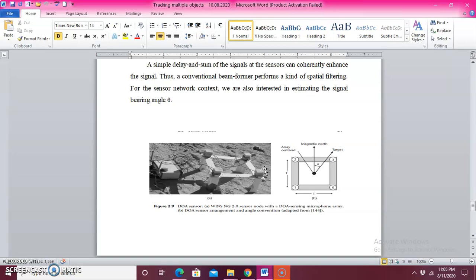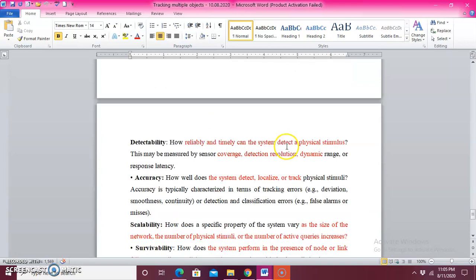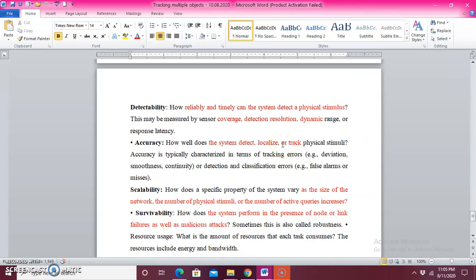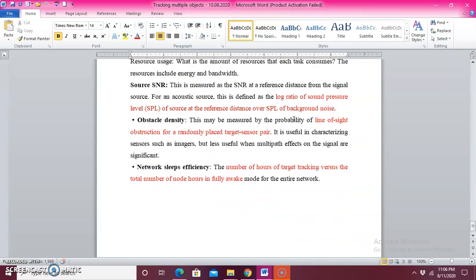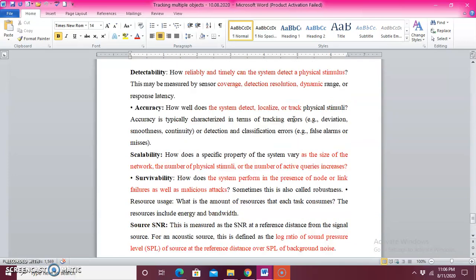Using that DOA algorithm, we can handle multiple sources and calculate them. Moreover, here they have used a model called the Gaussian function. After calculating those, the performance indices of those sensors are detectability, accuracy, scalability, survivability, source, obstacle density, then network sleep efficiency. These are the performance measures they calculate out of these two models.